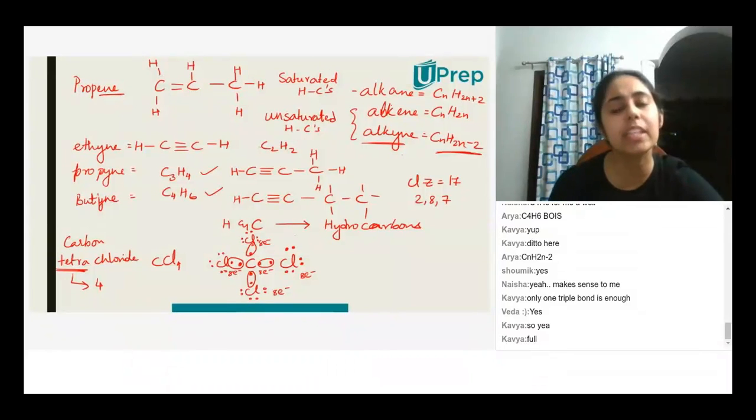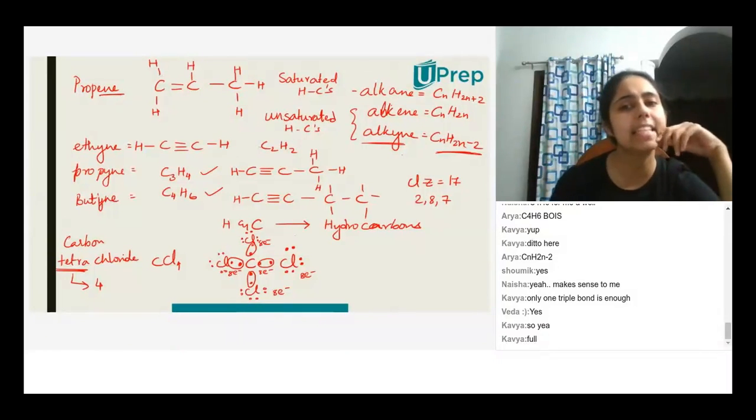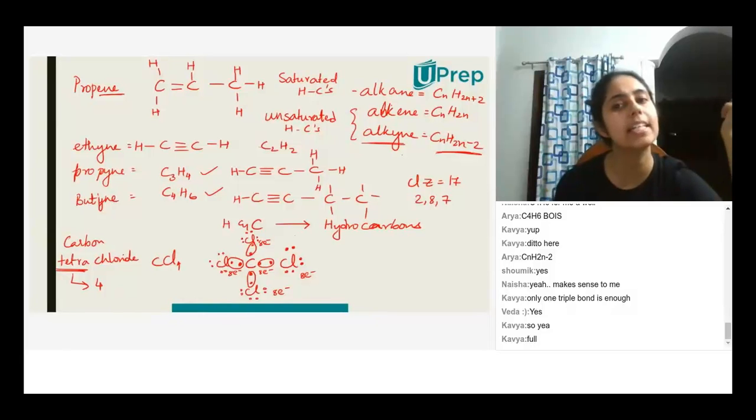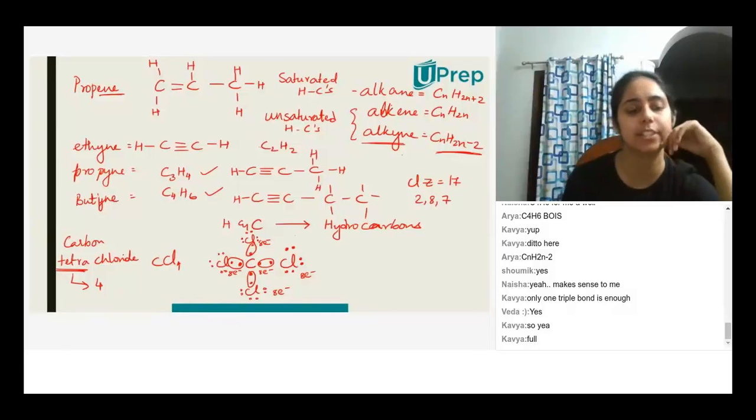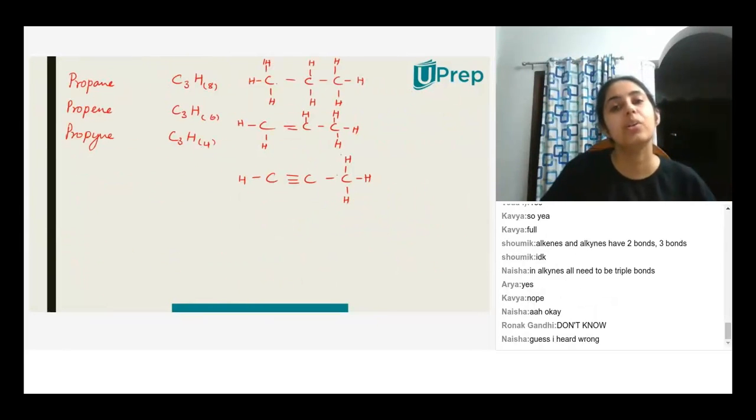So why do you think alkenes and alkynes are called unsaturated and alkanes are called saturated? Look at all of these structures. Can there be more hydrogens added to this structure and this structure? No, ma'am. But what happens if I break this bond?